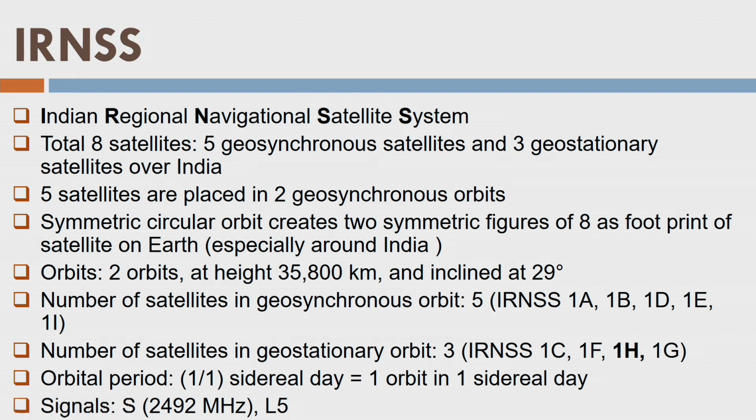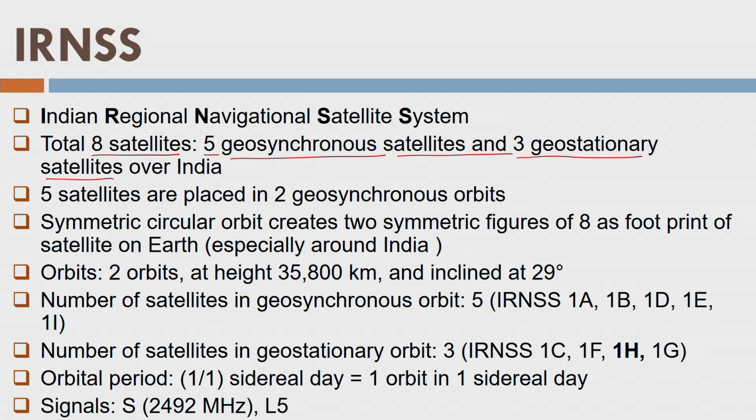Now coming to the Indian Regional Navigation Satellite System. It has a total of 8 satellites, right? I have taken the recent update from the website of ISRO, and there they have placed 5 geosynchronous satellites and 3 geostationary satellites over India. It has certain longitudes where these orbits are. So these satellites are moving exactly over a particular point on Indian territory somewhere. Okay. So 5 satellites are placed in the 2 geosynchronous orbits. These are the 5 satellites. Okay.